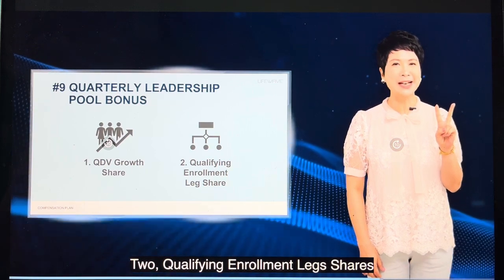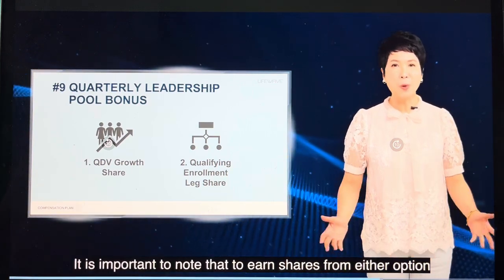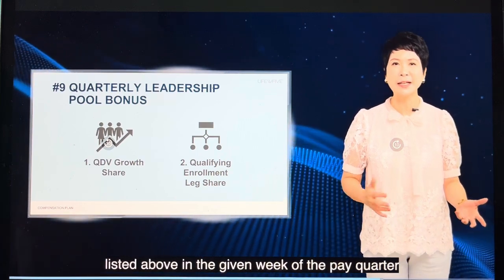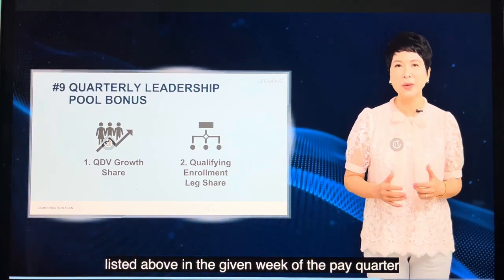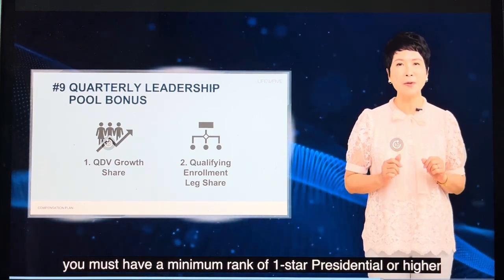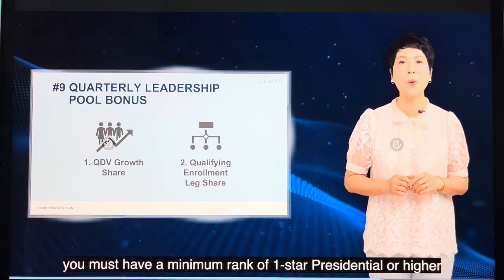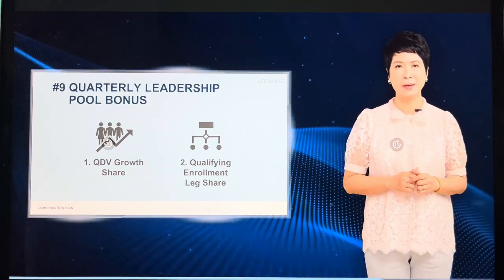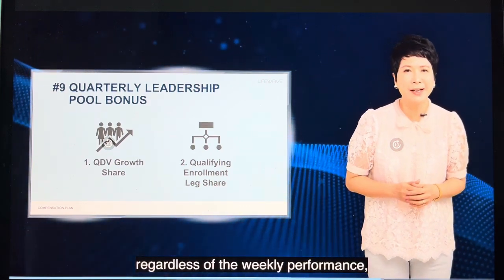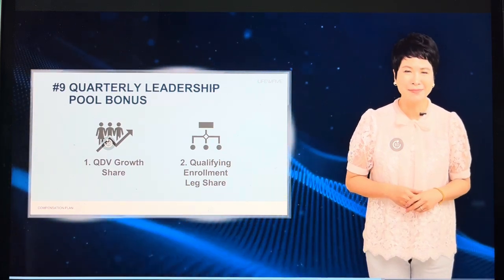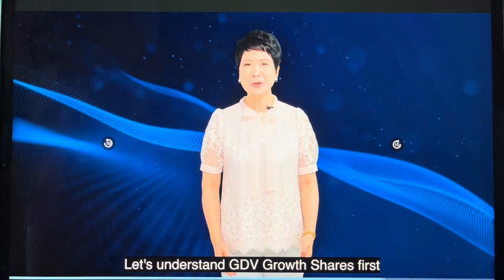Qualifying enrollment leg shares. It is important to note that to earn shares from either option listed above in a given week of the pay quarter, you must have a minimum pay rank of 1-star presidential or higher. If you do not meet this minimum pay rank, regardless of the weekly performance, shares will not be awarded. Let's understand QDV growth shares first.